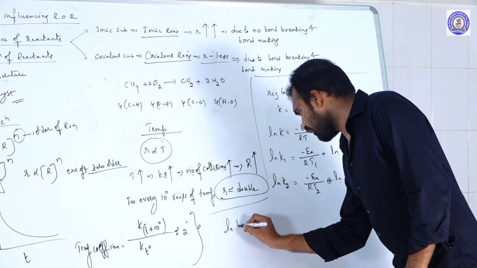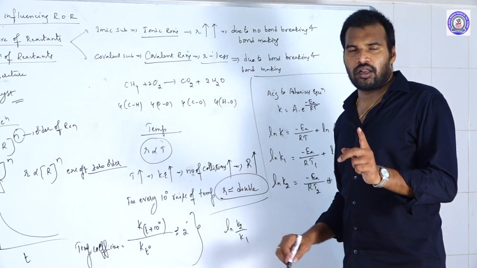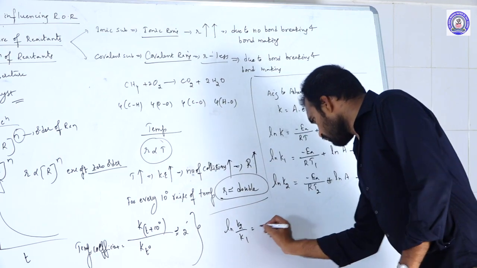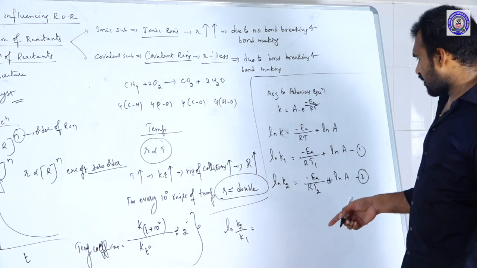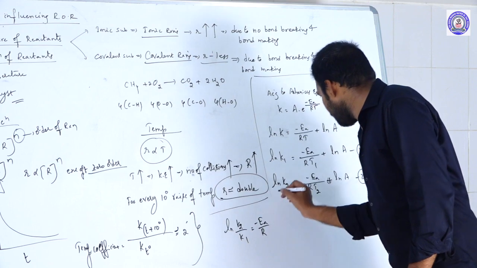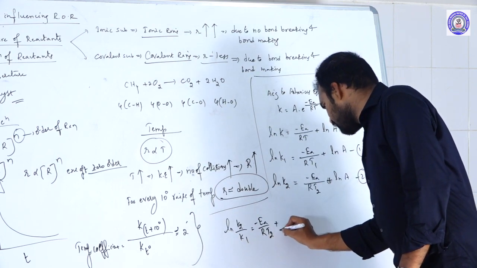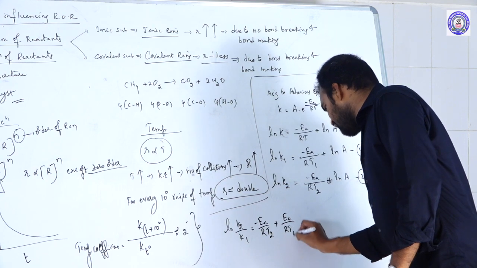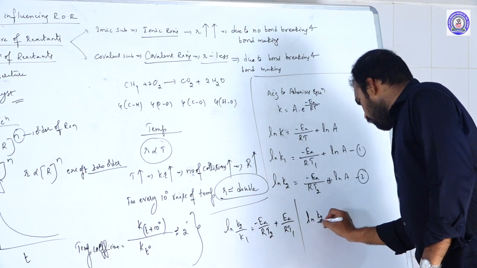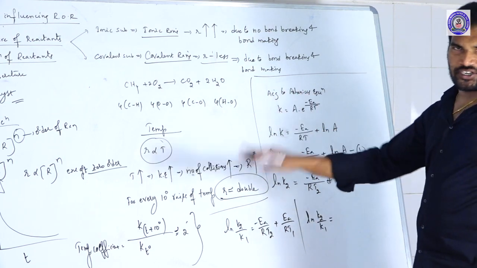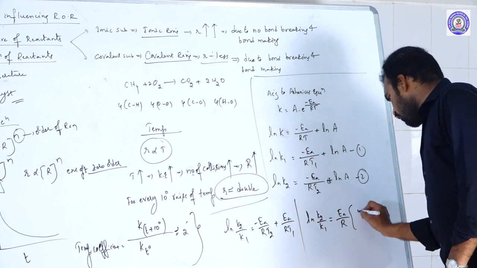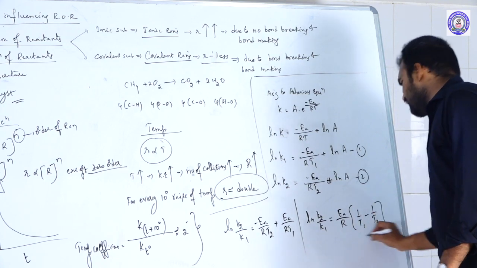We get ln K2 by K1, because log A minus log B is log A by B. The ln A cancels out. What remains is Ea by R into 1 by T1 minus 1 by T2, so ln K2 by K1 is equal to Ea by R into 1 by T1 minus 1 by T2.